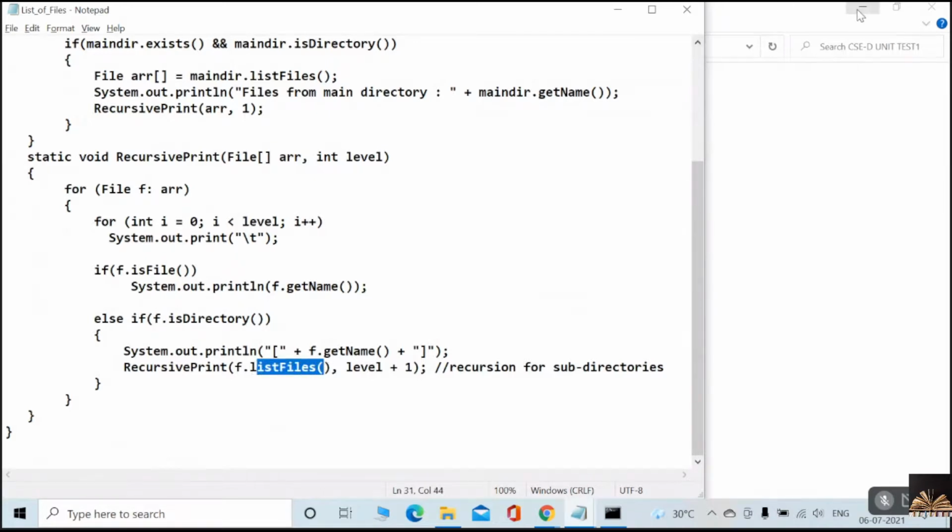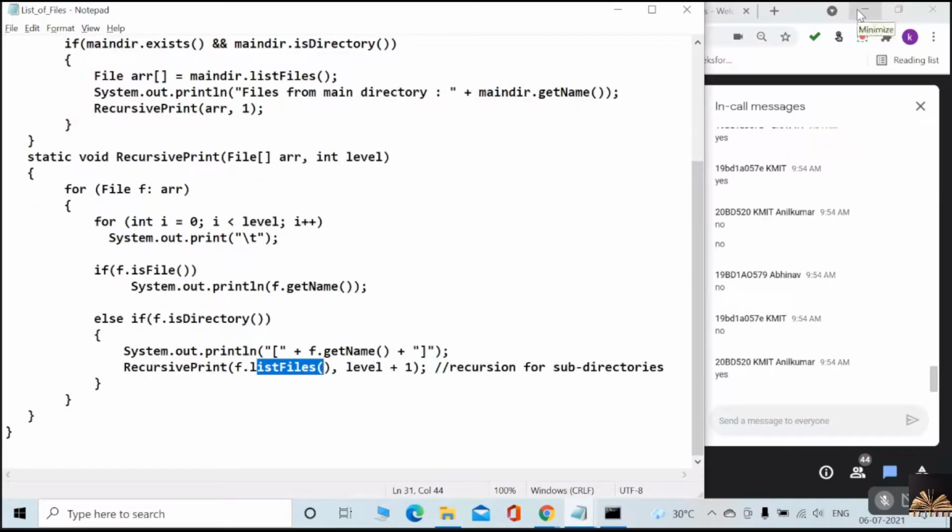List files method will return what? Can you please tell me, guys? What does the list files method return? Files, array of files. Very good. It returns an array of files, and now I am increasing the level.